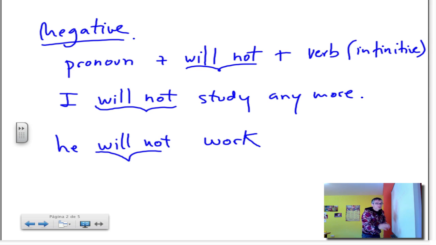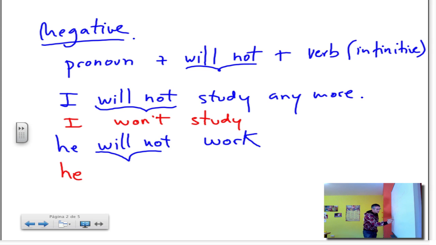If I want to make this future simple a bit shorter, I can say, I will not, I won't study. For instance, he won't work. And that is the negative form, right?